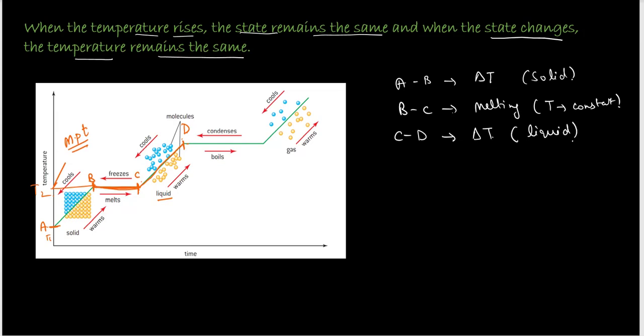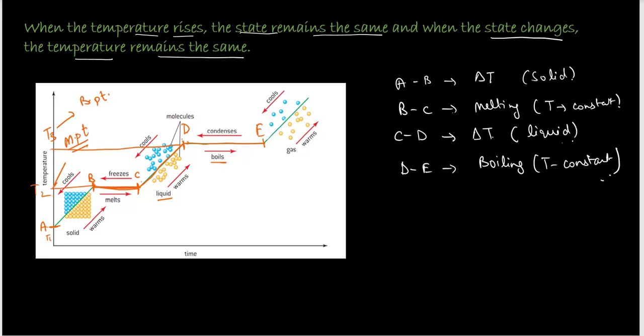And then when you go from D to E, as you can see again, there is a horizontal line. That means temperature is not rising, it's boiling. The temperature that you have reached at point D is T3, which will be the boiling point, because the thing will boil only at its boiling point. So C to D, we were raising the temperature so that we reach the boiling point. Now D to E, it's again just the boiling happening, and the temperature remains constant at the boiling point. And last, if you're still heating it, the temperature of steam will also rise.